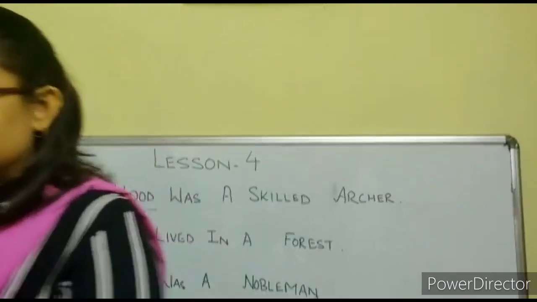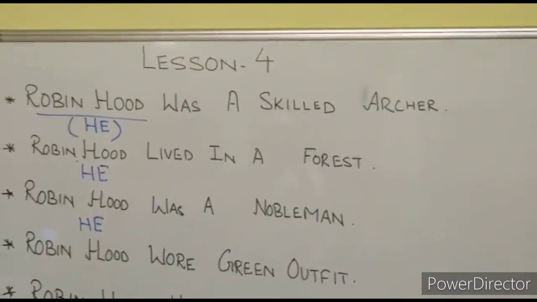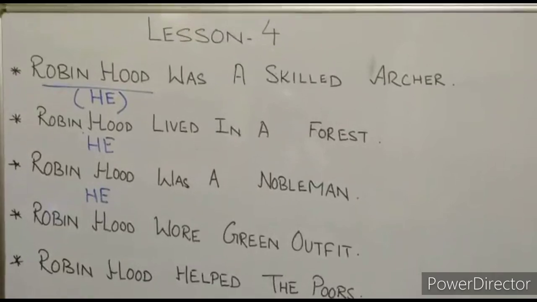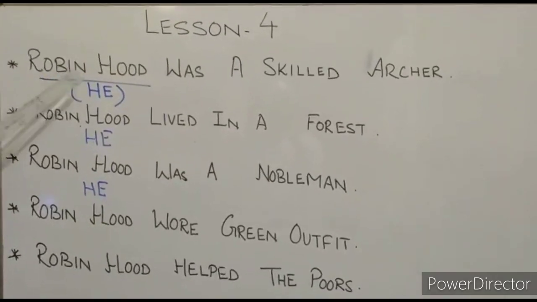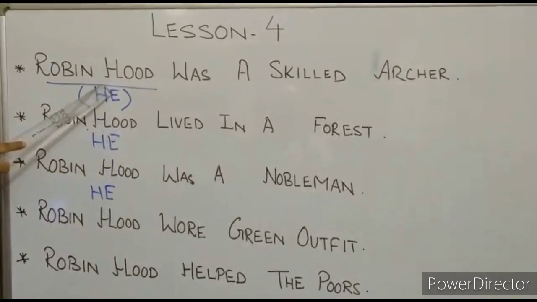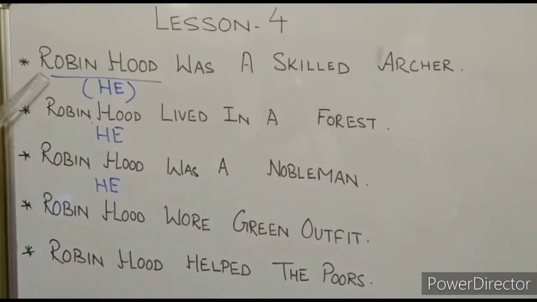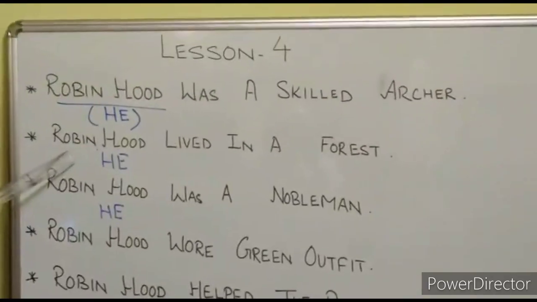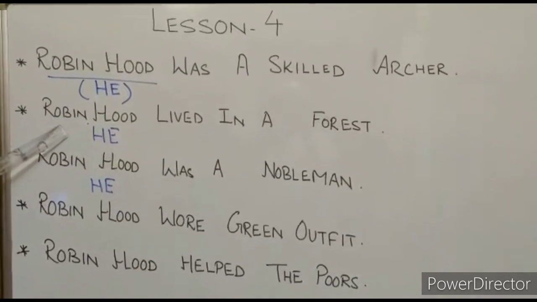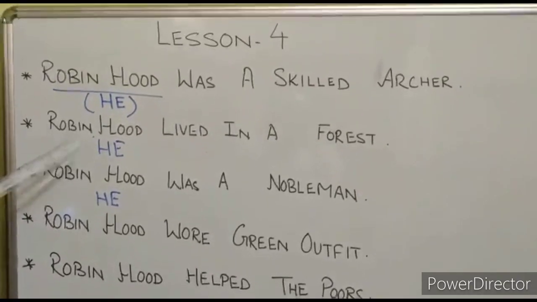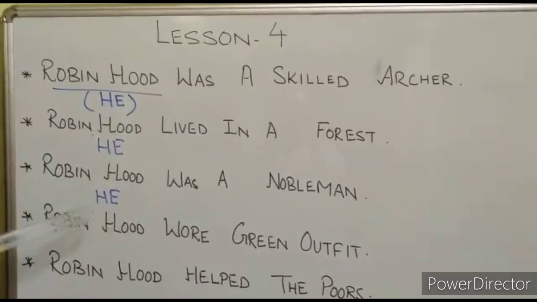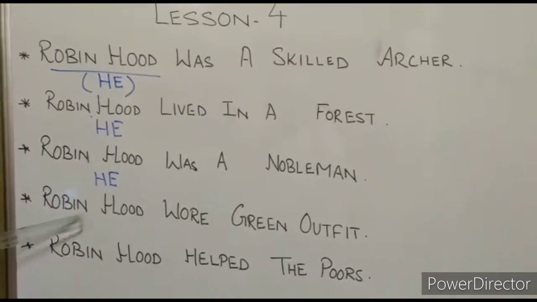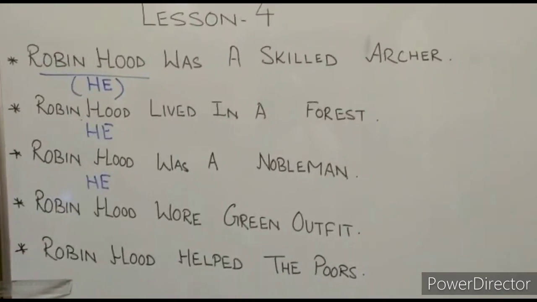And after that, I gave you the example of Robin Hood, isn't it? So have a look at the board, students. What we can do, students, instead of Robin Hood, he is a boy, so we can use he. The first sentence: Robin Hood was a skilled archer. In the second, we can replace the noun with a pronoun, and that is he. He lived in a forest. He was a nobleman. He wore a green outfit. And he helped the poor.